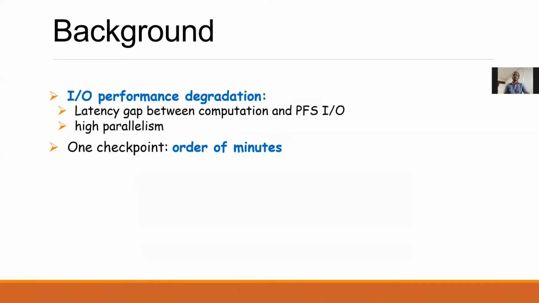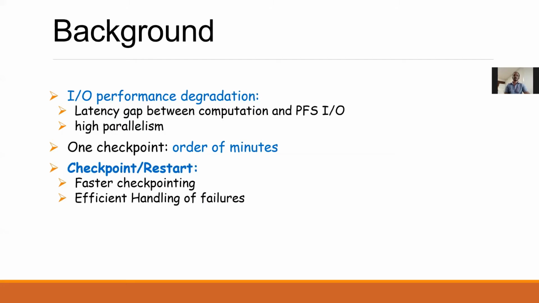The second problem of IO performance degradation is due to high parallelism and the increasing latency gap between computation and the parallel file system IO. One single checkpoint can take in the order of minutes. Checkpoint restart is widely used for providing fault tolerance in the SPC domain. For it to be successful, it requires efficient handling of failures while committing the checkpoints faster.